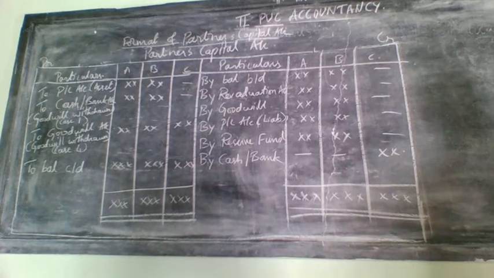So instead of explaining those three adjustments separately, I gave you the format of partners' capital account. Why did I give this? Because in the 12-mark problem, apart from this they will not give any other adjustments at all. Whatever entries are here, only those they will give in the problem. So it is easy for you to learn the problem. For that sake I made the format of partners' capital account.